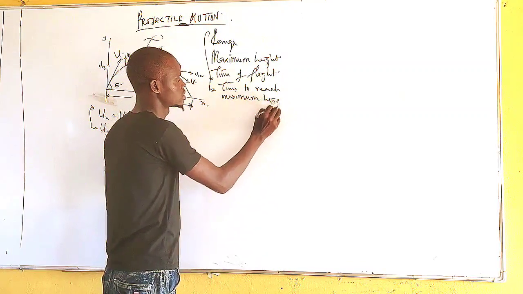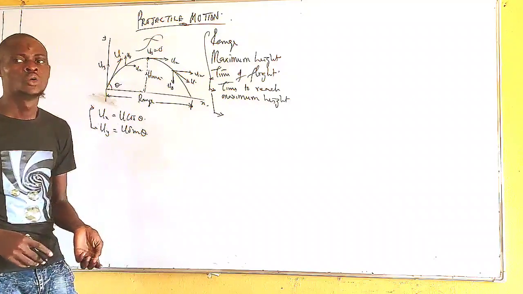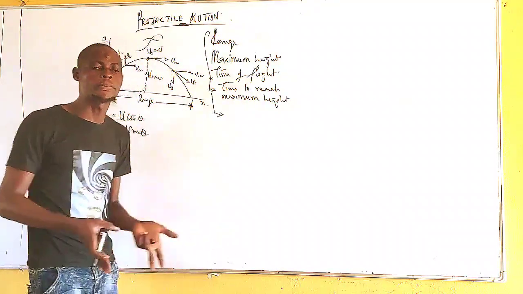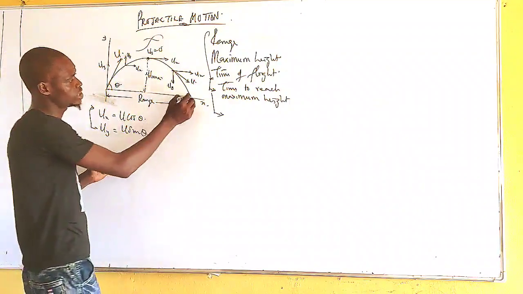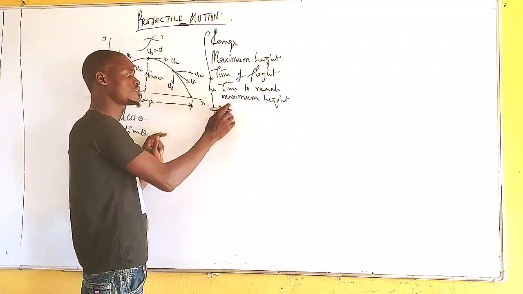And then you might be asked what the velocity of the body is when it drops back to the ground. Find the velocity of the body when it dropped down.